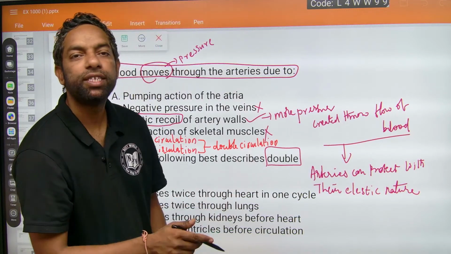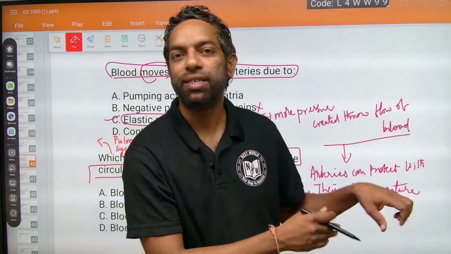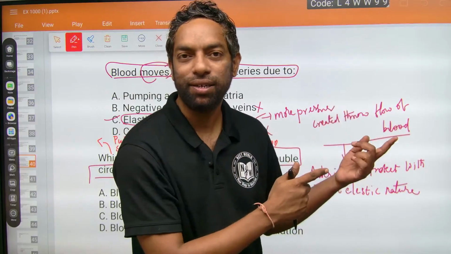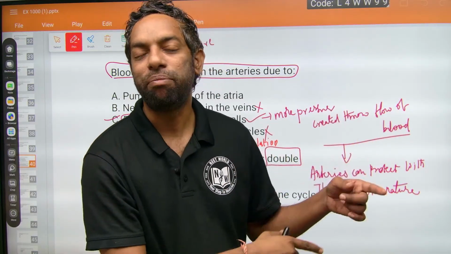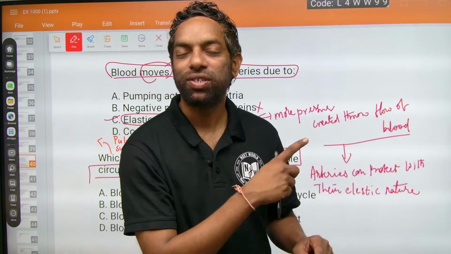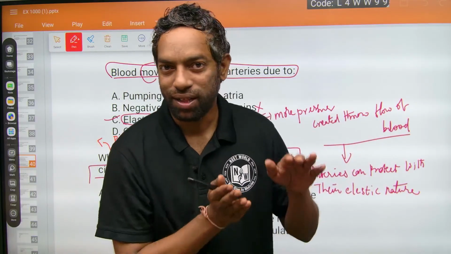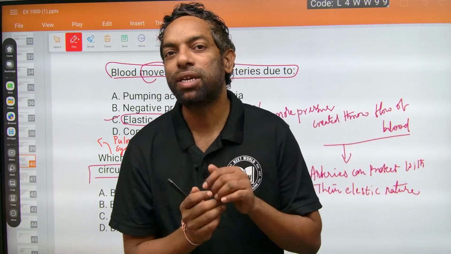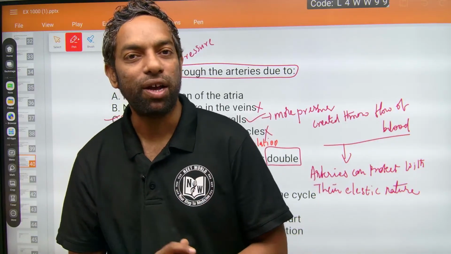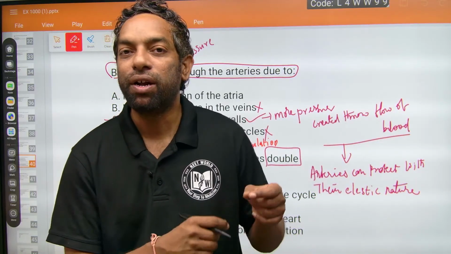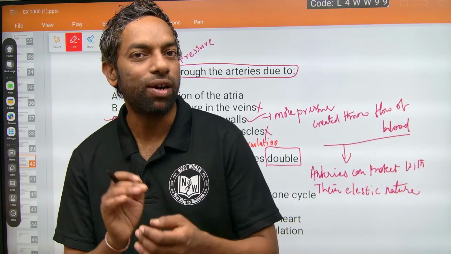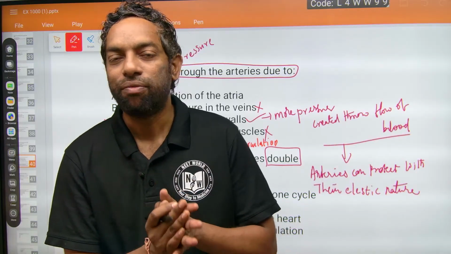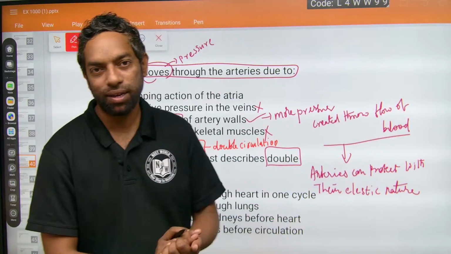Pulmonary is the term relevant to the lungs. There is a circulation that carries deoxygenated blood to become oxygenated blood between the heart and lungs, called pulmonary circulation. Systemic circulation is from the heart to the other organs of the body: oxygenated blood is carried from the heart to the organs, and deoxygenated blood from the organs back to the heart.